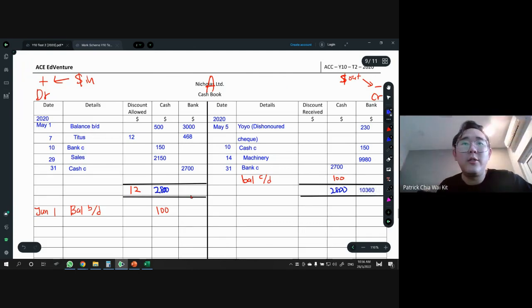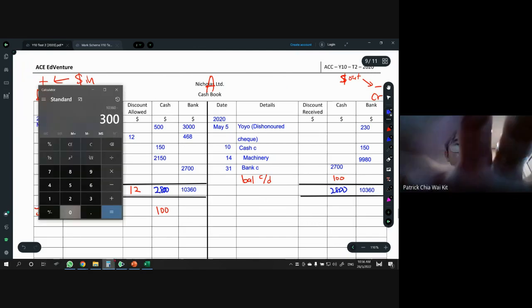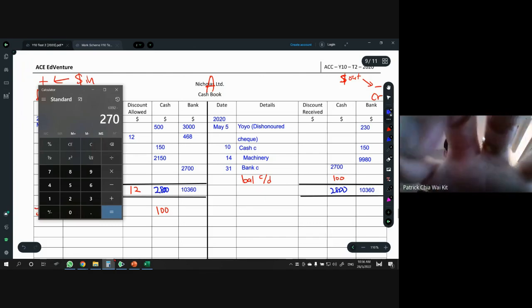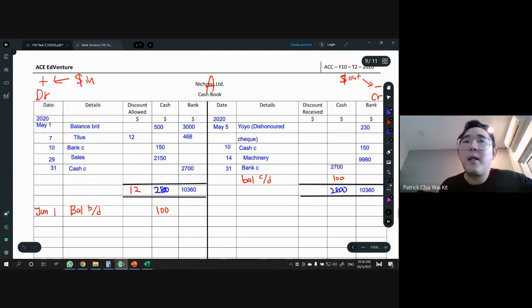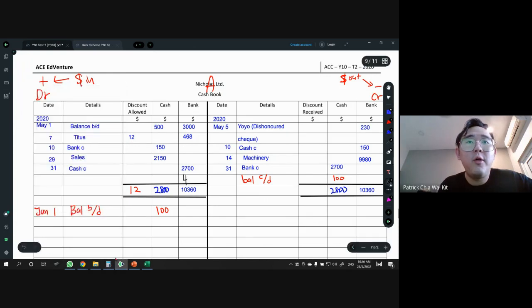10360. Then here also another one, 10360. So we take 10360 minus 3,000 minus 468 and minus 2700, and voila, our balance CD is 4192. So 4192 is our balance CD for bank account, and don't forget to do your balance BD.